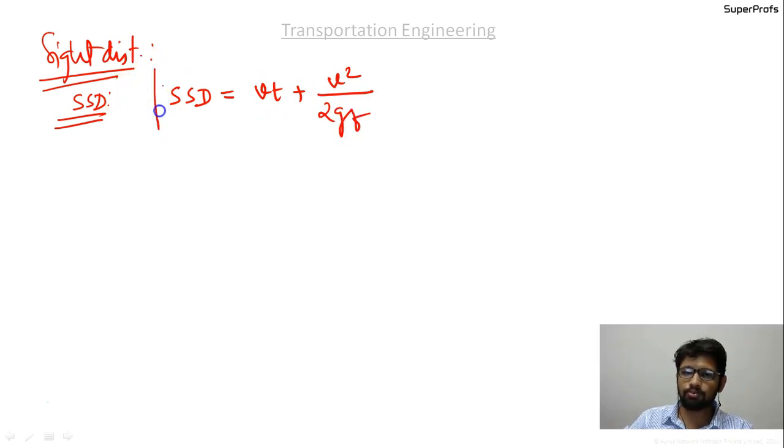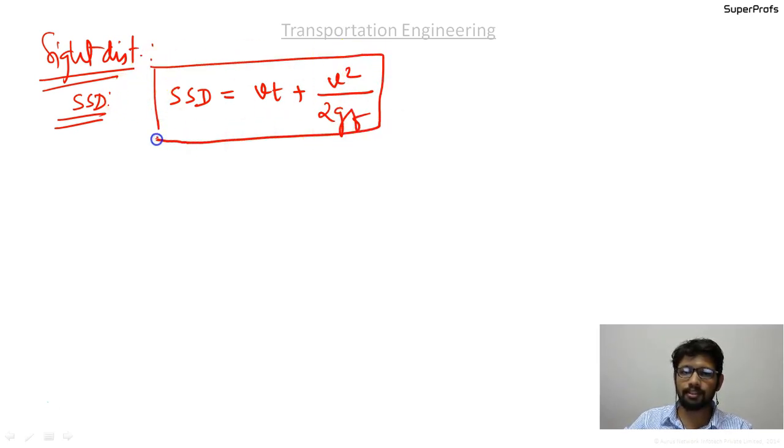This is the basic formula for SSD, the stopping sight distance. No one is going to ask you what is SSD and describe the meaning of SSD. A very good numerical question can be asked on SSD.